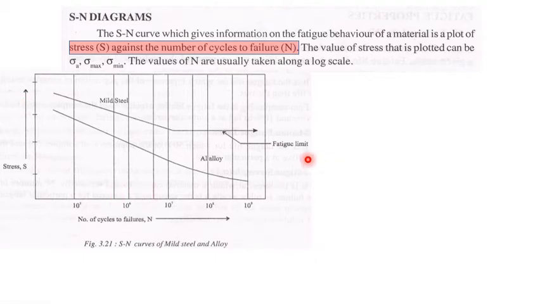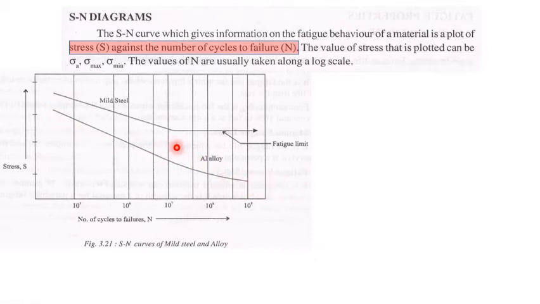So now, a very important thing to be noted here is that you can see there are two kinds of SN curve, one for a moderately ductile material and one for a purely ductile material. You can say one for an aluminum alloy and one for mild steel. Here you can clearly see the curve bends and takes a horizontal, constant value. But for a purely ductile material, the curve keeps on decreasing.